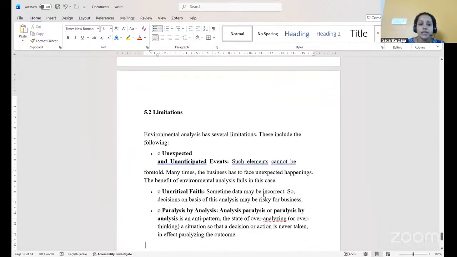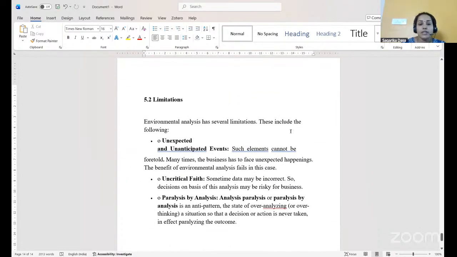Then when we see the limitations, environmental analysis has several limitations. The first one is unexpected and unanticipated events. Sometimes events are unexpected and unanticipated. We have not expected such types of changes in the environment, and suddenly they happen and have an effect on the business. Say, for example, the recent war that is going on.